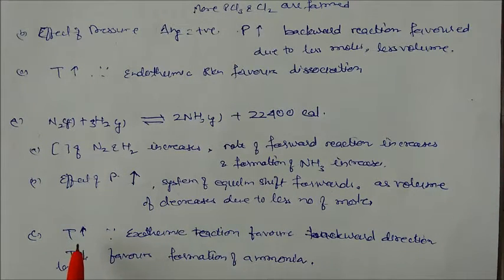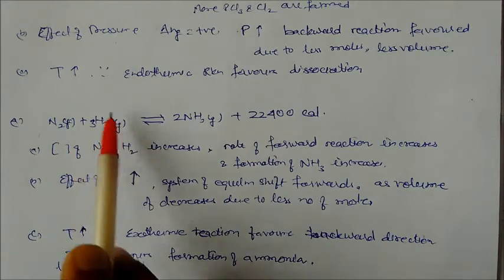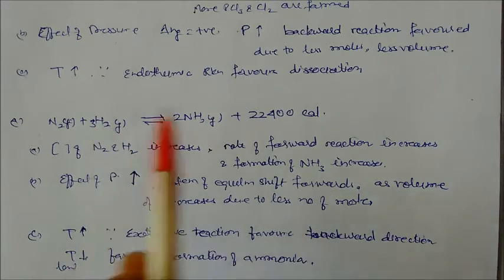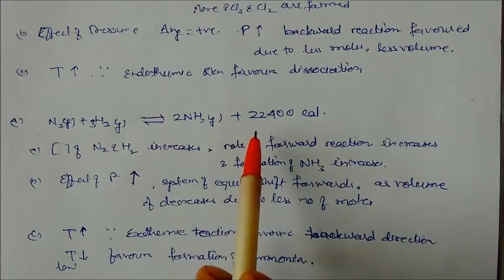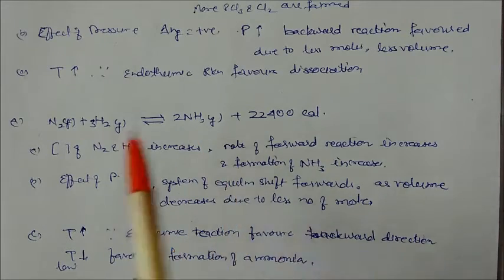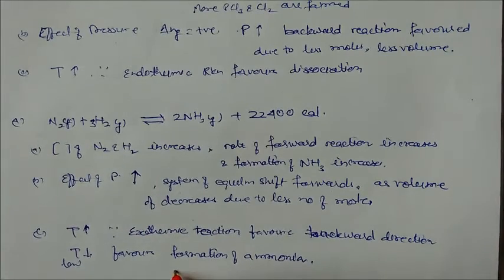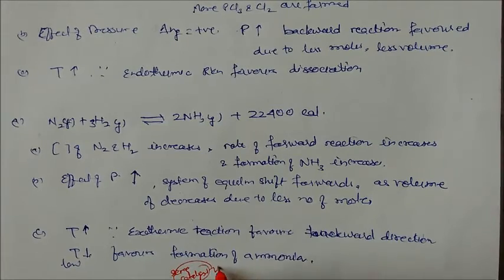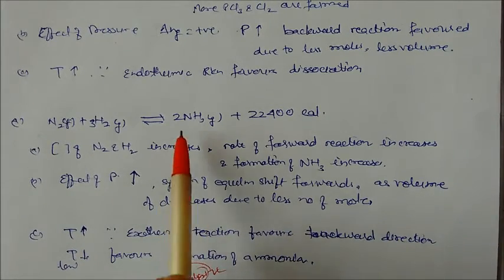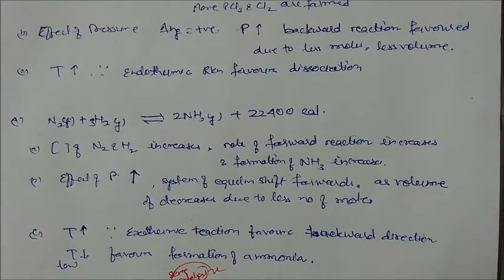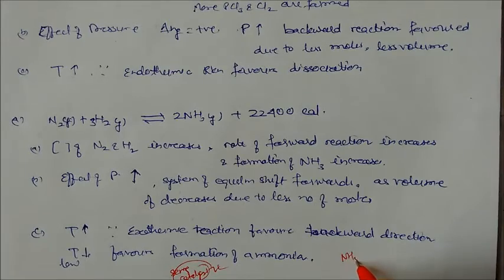Similarly, if you increase temperature, since this is an exothermic reaction, it will go in the backward direction, because the reactant has less heat. But if you decrease temperature, the reaction will go forward. So for this exothermic reaction, low temperature will give you the forward direction, with the presence of some catalyst. Here we require a catalyst also, because temperature alone will not play the only role. This is also important for the formation of more ammonia. So for more formation of ammonia we require high pressure and low temperature.